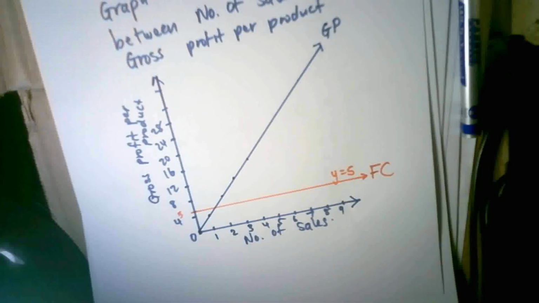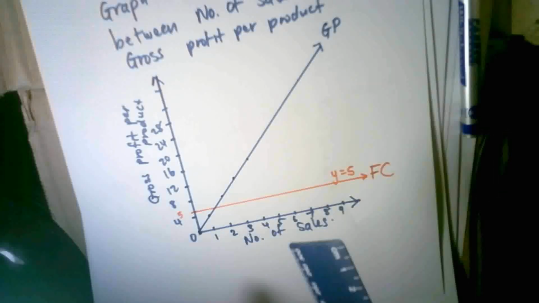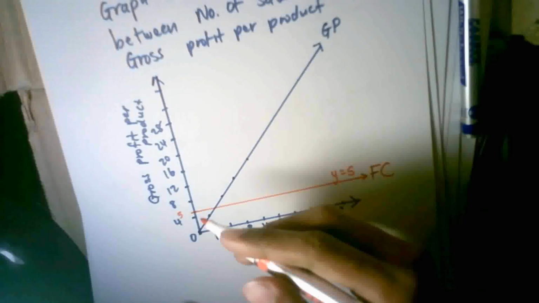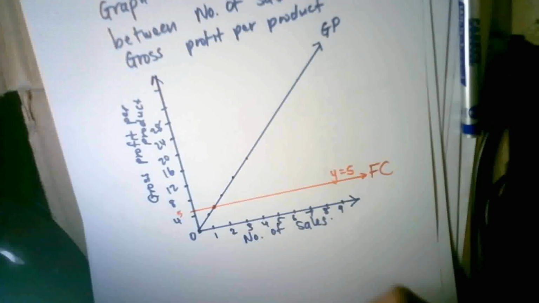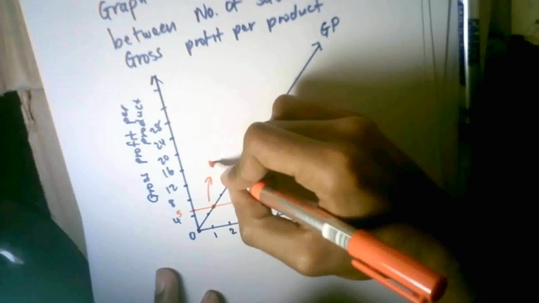Always give your graphs an equation. And we need to find the equation of this graph, by the way. We still have to come back to that. Now this point here, if I had another color marker, it would be great. But this point, when the fixed costs per product graph and the gross profit per product graph intersect, this is called the break-even point.